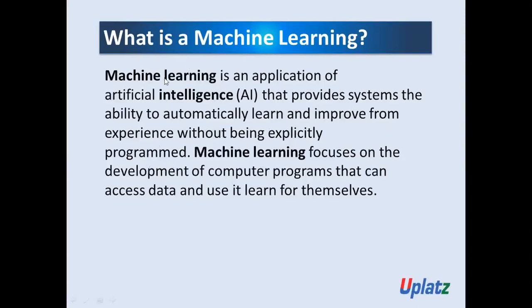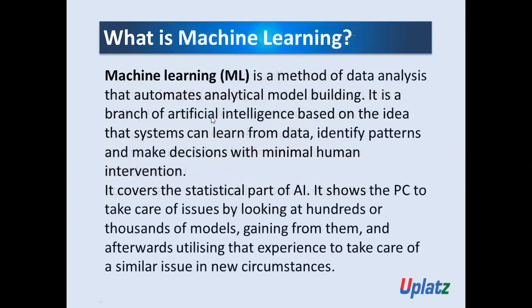If anyone asks you what is machine learning, you can say this. You can even say this also: machine learning is a method of data analysis that automates analytical model building. Or you can say machine learning is a branch of artificial intelligence based on the idea that systems can learn from data, identify patterns and make decisions with minimal human intervention.